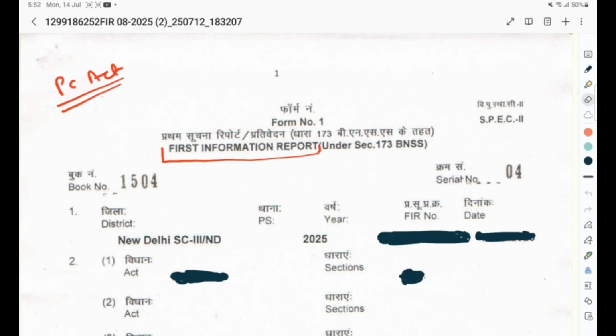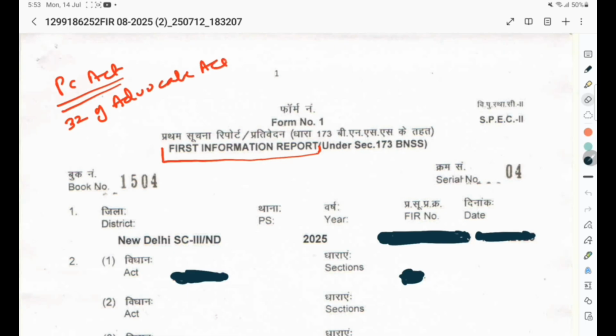Suppose you are a public servant and you have a false criminal case against you under the Prevention of Corruption Act, and you want to contest the said case at your own level. Is it permissible? Answer: yes, it is permissible as per section 32 of the Advocates Act.